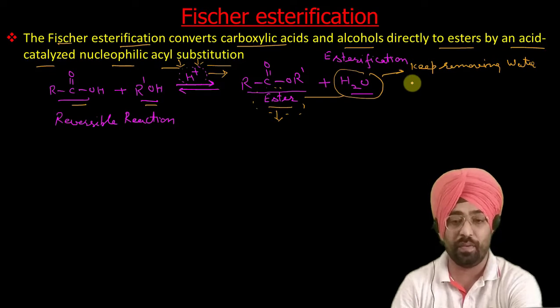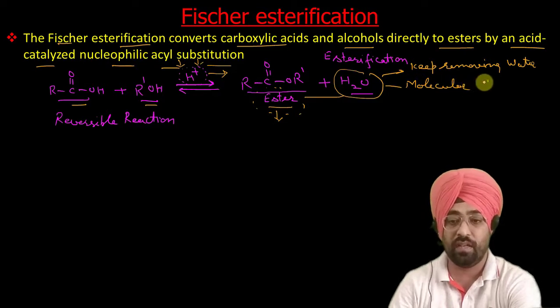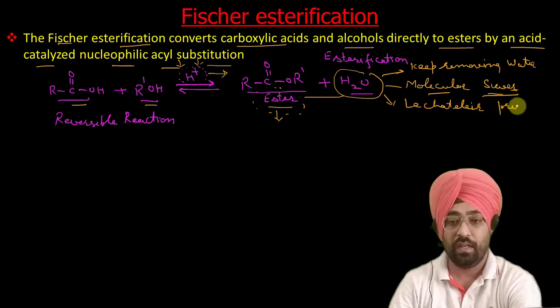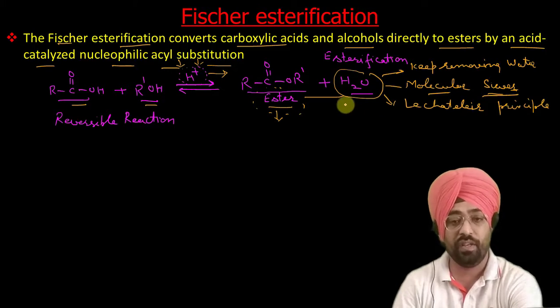You can do azeotropic distillation to remove this water, or you can also add molecular sieves. Molecular sieves are very small granules which absorb moisture. You can take help of molecular sieves or distillation to remove this water. Now if we keep on removing this water, then according to Le Chatelier's principle, this equilibrium will move in forward direction.